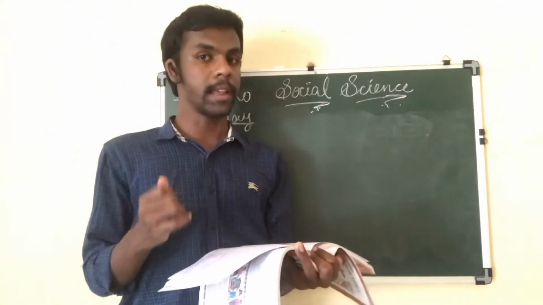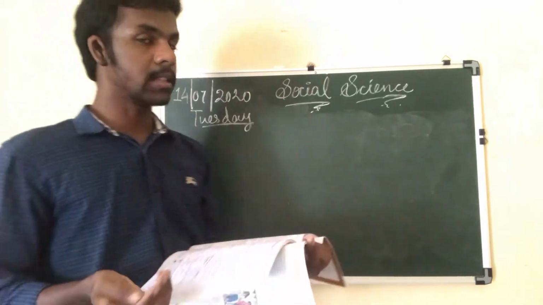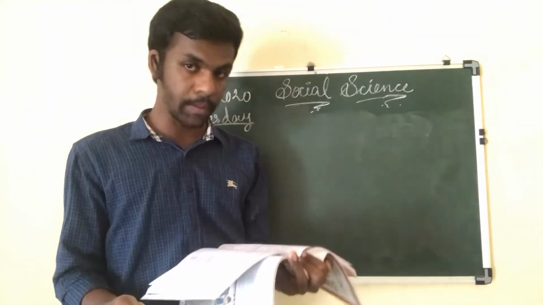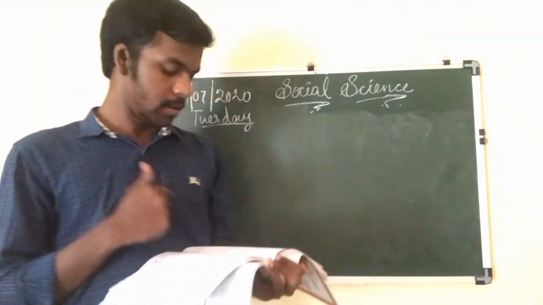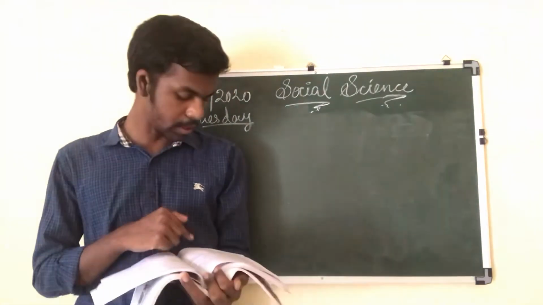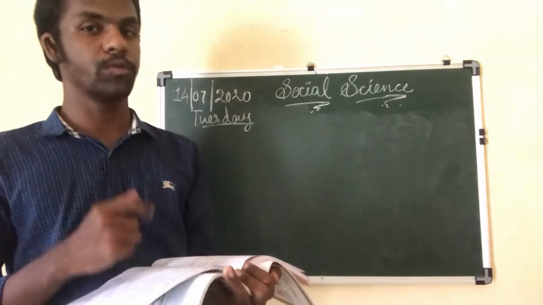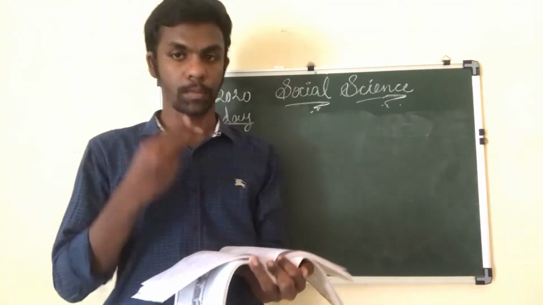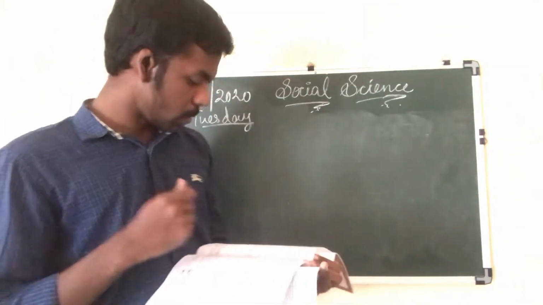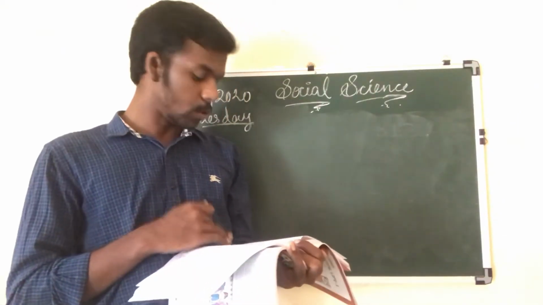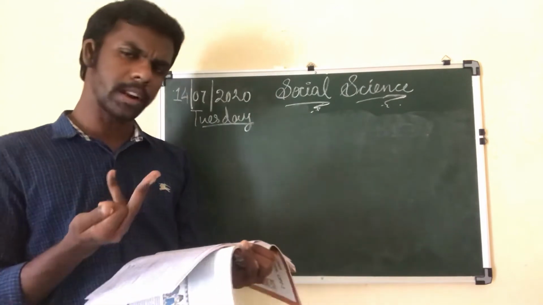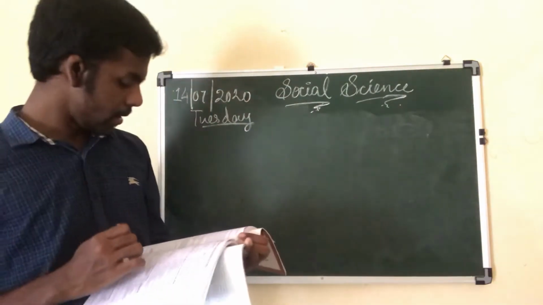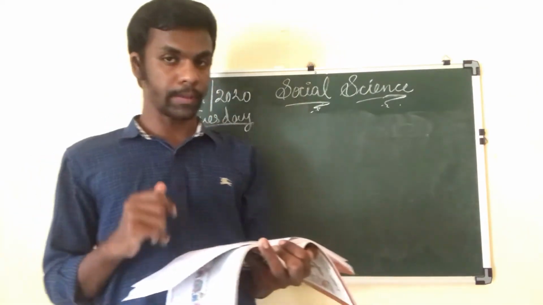Then you have to see whether there is a connection between the geographical and the historical factors. So this fifth question is for you to do as homework, so please try to find this out. You can research it and do it by yourself. You can write in your own words, no issue. So that was the fifth one.